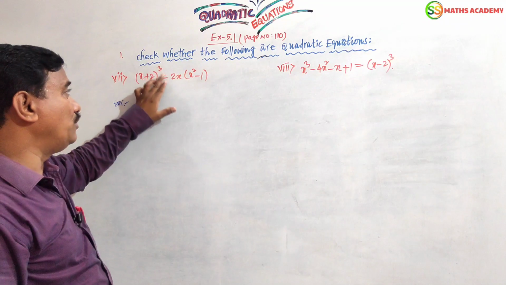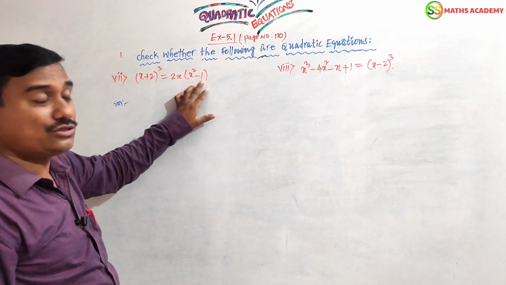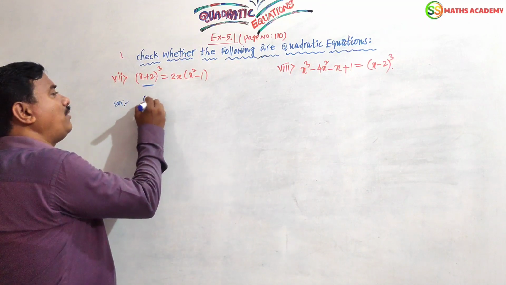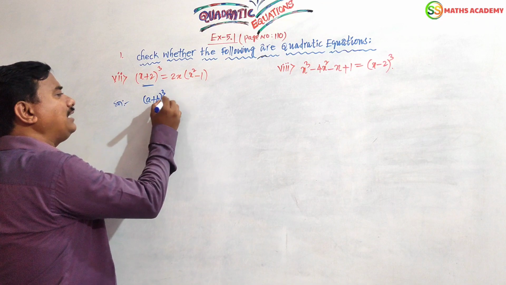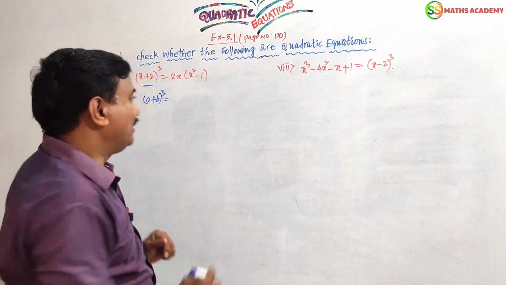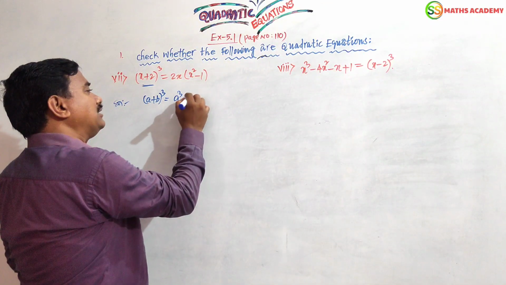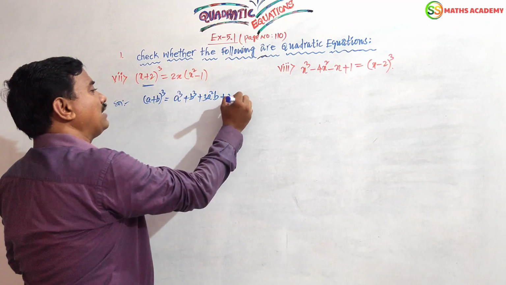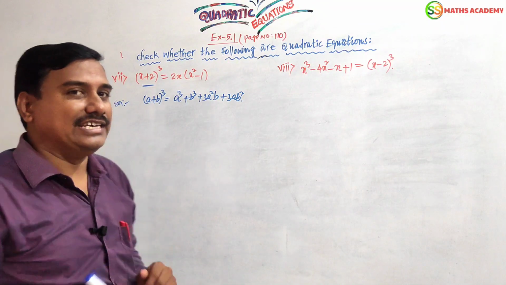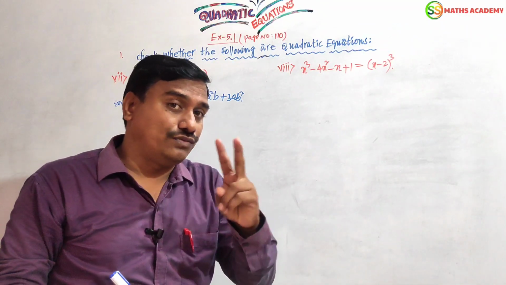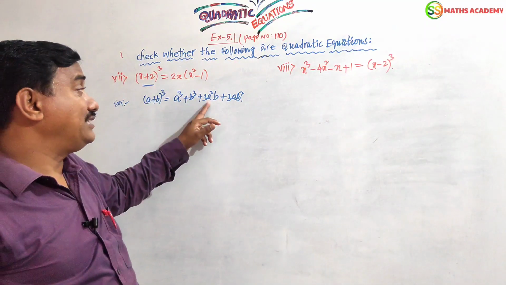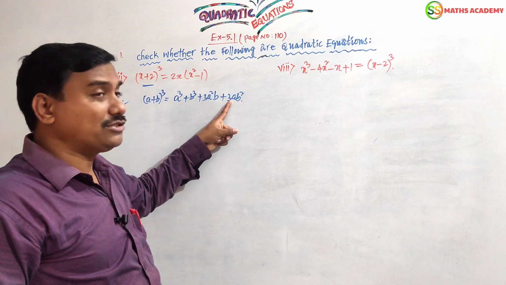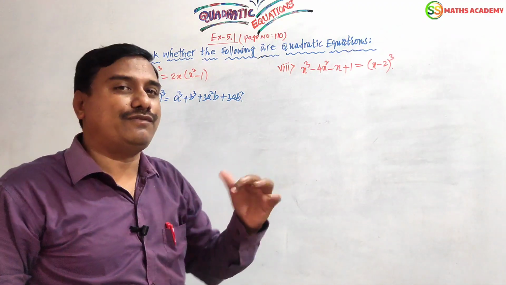The LHS is x plus 2 whole cube, that is equal to x of x square minus 1. Is it a quadratic equation or not? First, you know very well, it is in the form of a plus b whole cube, or x plus y whole cube. The formula will be a cube plus b cube plus 3a square b plus 3ab square. This kind of formula we should use here. Actually this has two formulas: a cube plus b cube plus 3ab times a plus b, or a cube plus b cube plus 3a square b plus 3ab square. Here this is the correct formula for this question.